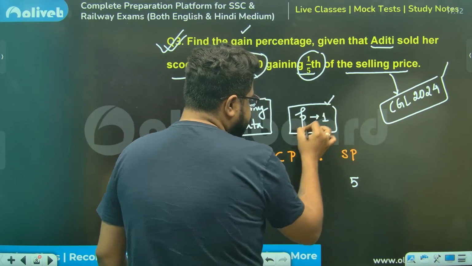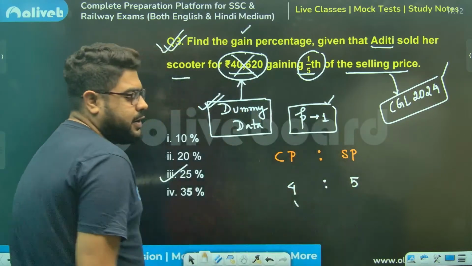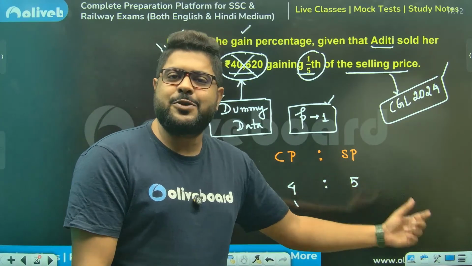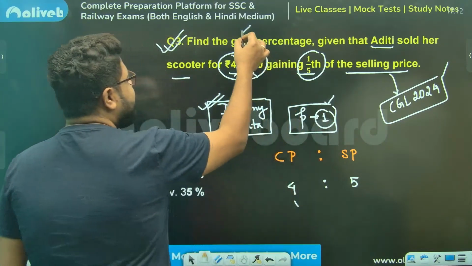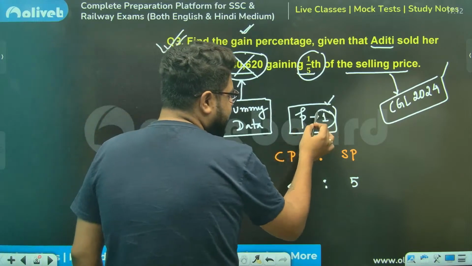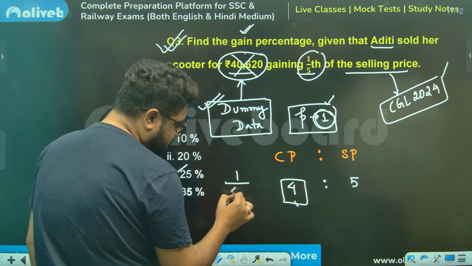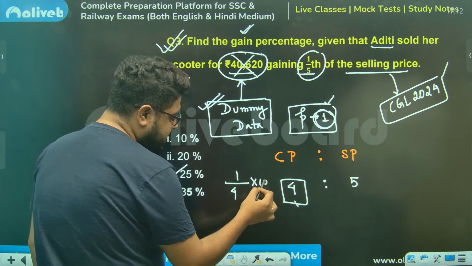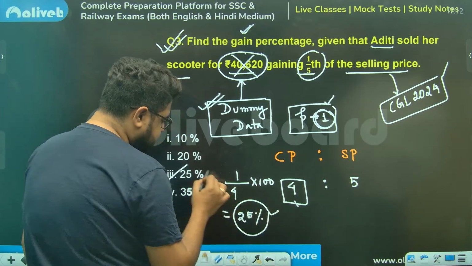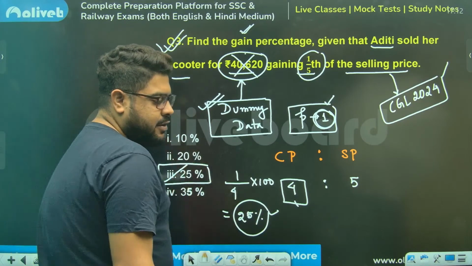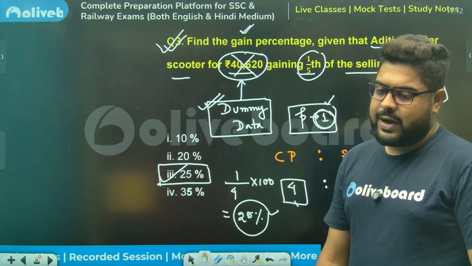Profit is always on CP. So can I say CP then is 4 rupees? Because 4 plus 1 only gives you 5. So that means profit of 1 rupee, they are asking actual profit percentage. Sir, 1 rupee profit on 4 rupees. Percentage means into 100. So that is 25%. You can say option number 3 is the answer. Very, very simple. Jagdish, no, 1 is not the answer, brother.